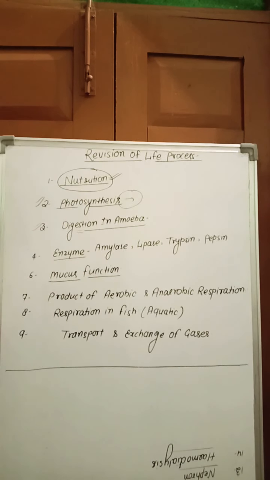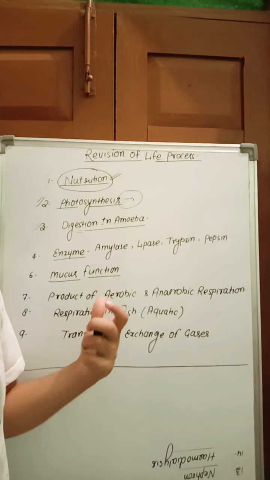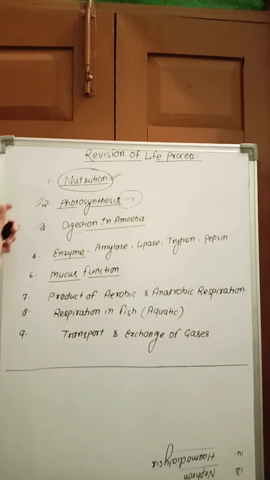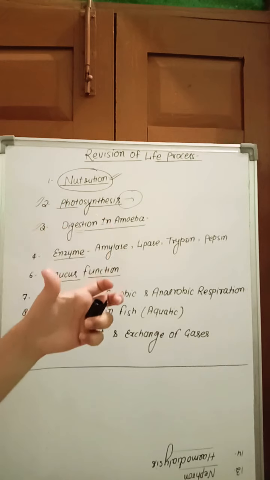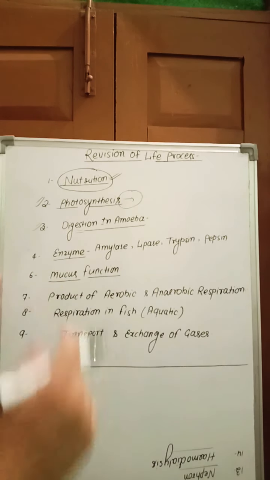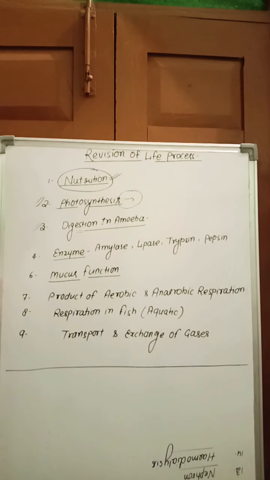Next, digestion in amoeba. Unlike in human beings, there is no specialized structure. Amoeba is a unicellular organism, so digestion takes place in the single cell. It takes a food particle with finger-like projections called pseudopodia, which ingest the food particles. The pseudopodia are projections of the membrane. This food enters into the food vacuole. The food vacuole contains enzymes which break down the food into a simpler form, and undigested food is released out. That is the process of digestion in amoeba.